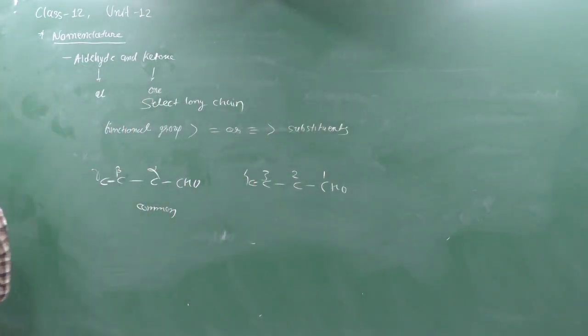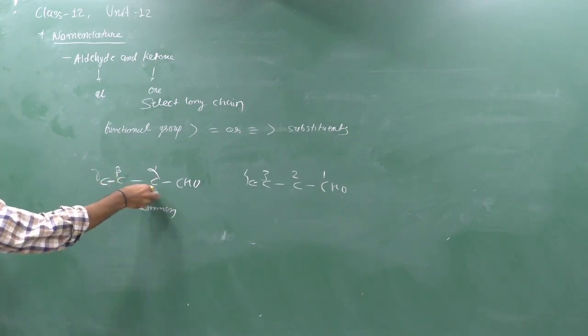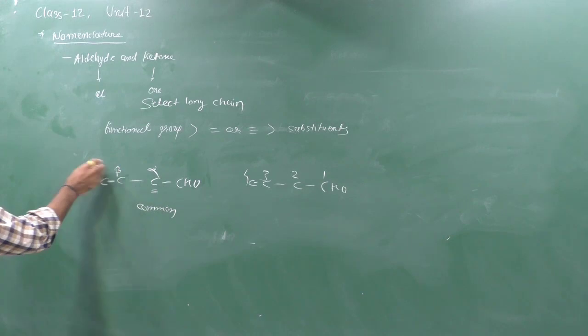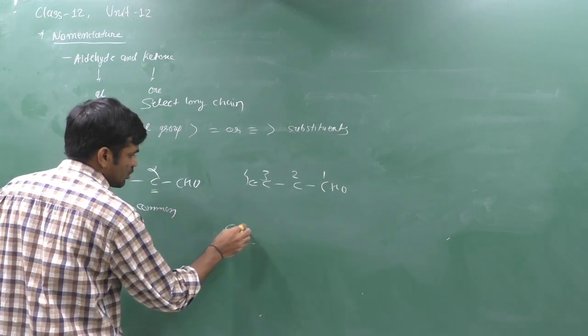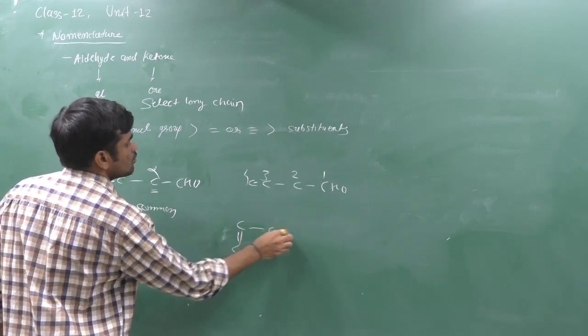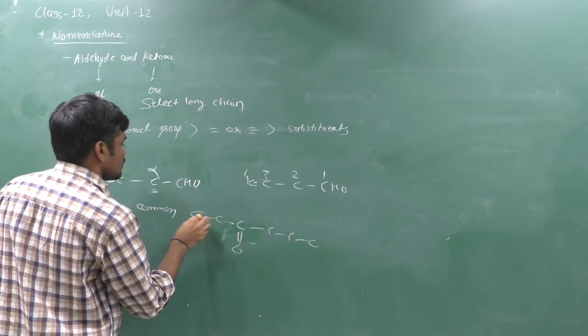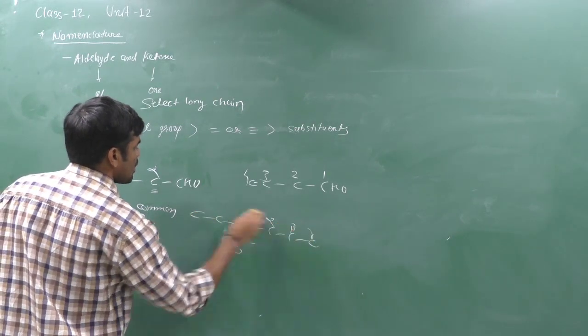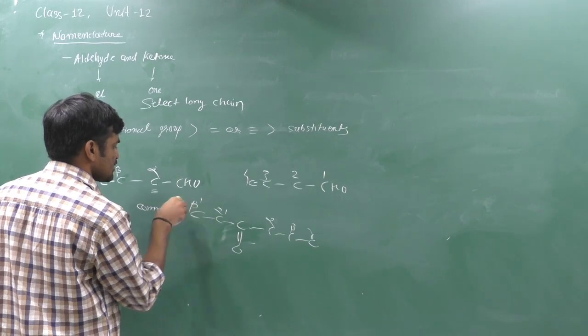We can start the numbering from the adjacent carbon of the functional group. It is alpha, beta, gamma. Like that, if we have a ketone, then it is alpha, beta, gamma, alpha dash, beta dash, gamma dash, whatever.